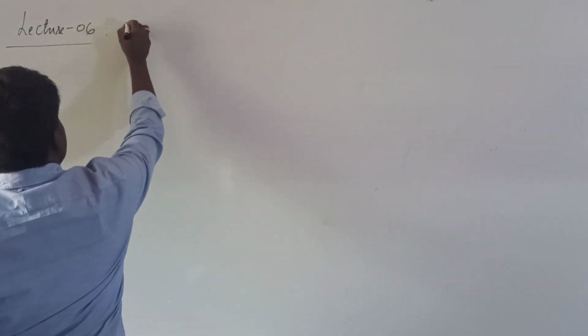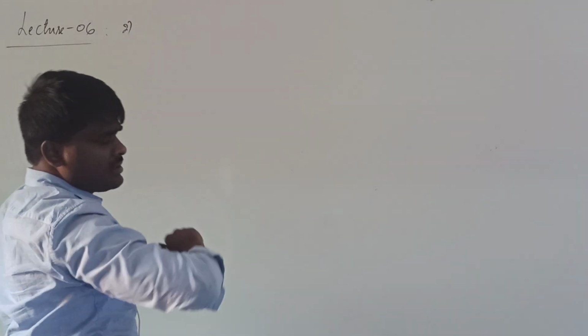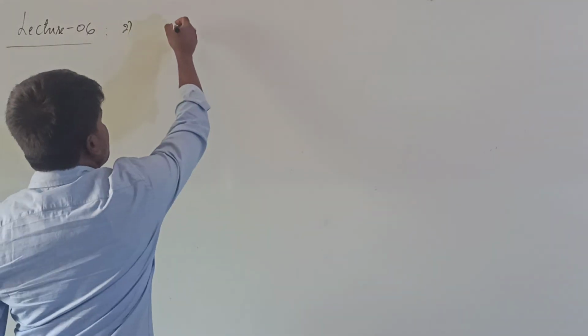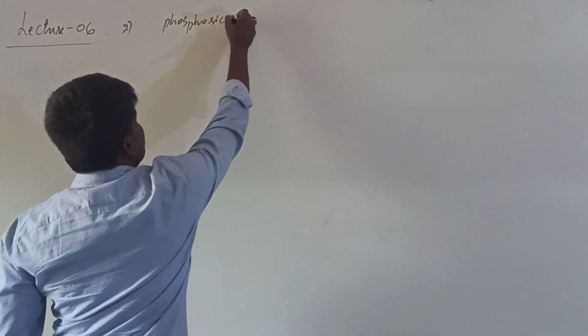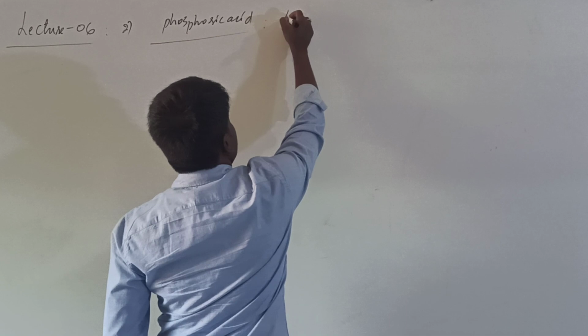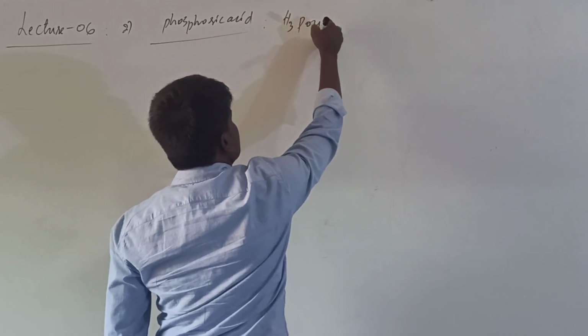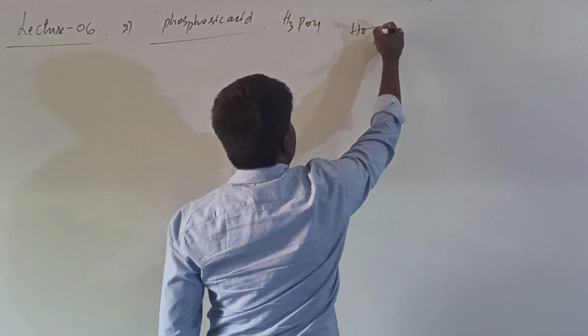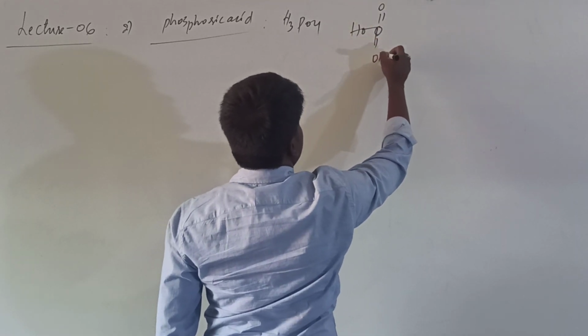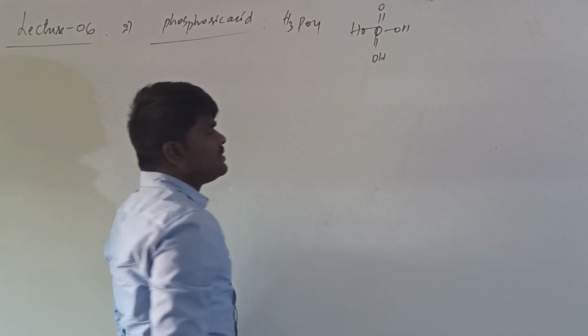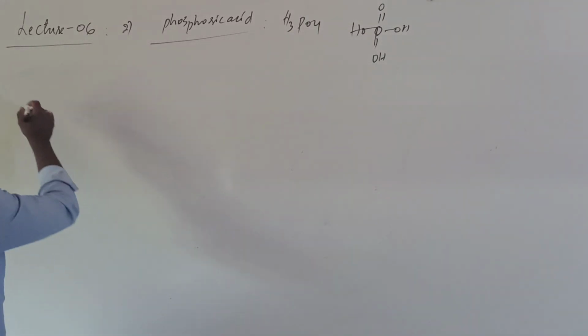Phosphoric acid. Okay, the second important component of the nucleic acid is phosphoric acid. What is the structural formula of phosphoric acid? H3PO4. If you take the structure, okay, this is the structure of phosphoric acid. Alright, now the third aspect.